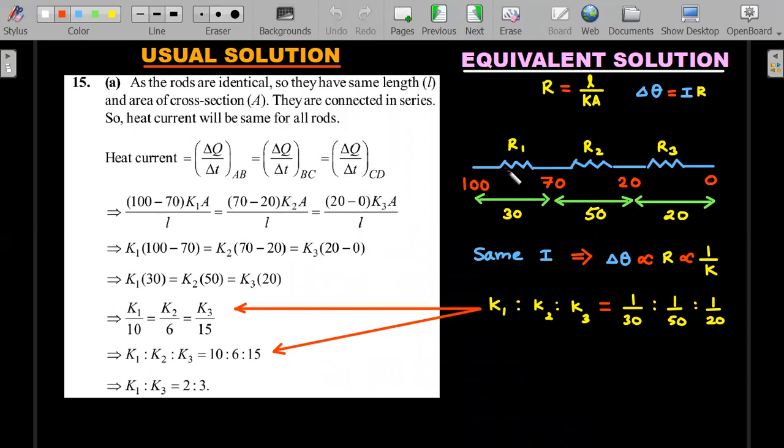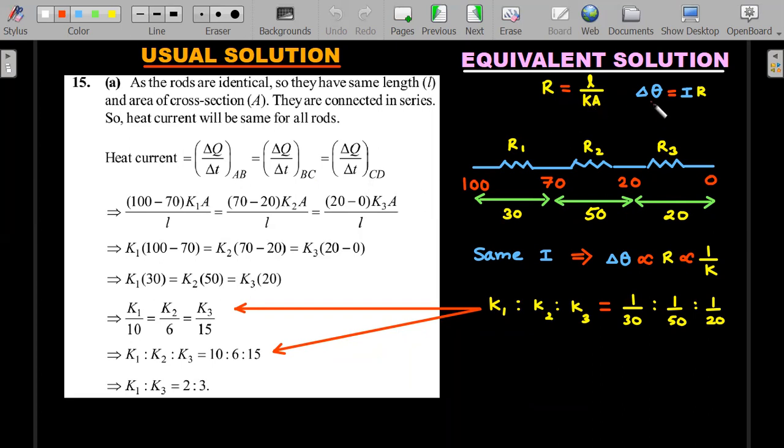So the equivalent solution is to consider that these are situations similar to the Ohm's law from current electricity, where thermal resistance in this chapter is related to L by KA. There you'll write rho L by A if you remember, resistivity on the top. Here K, which is thermal conductivity, is written. So in this chapter, R is thermal resistance, K is the thermal conductivity.